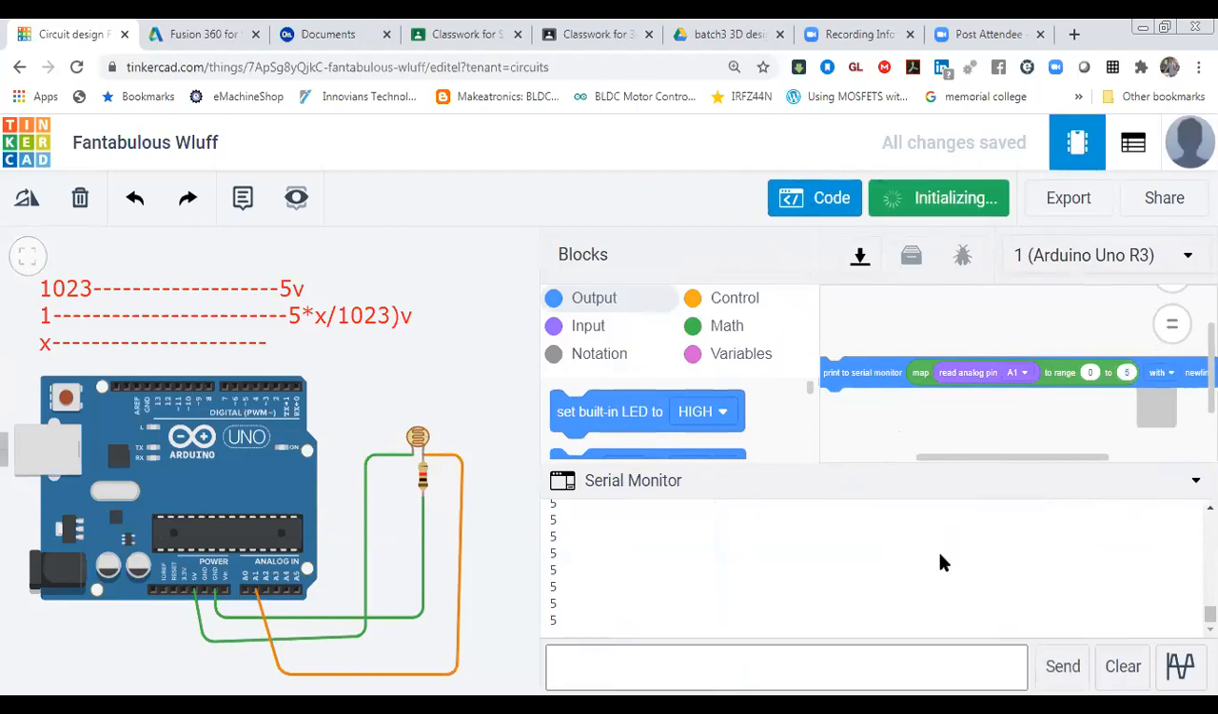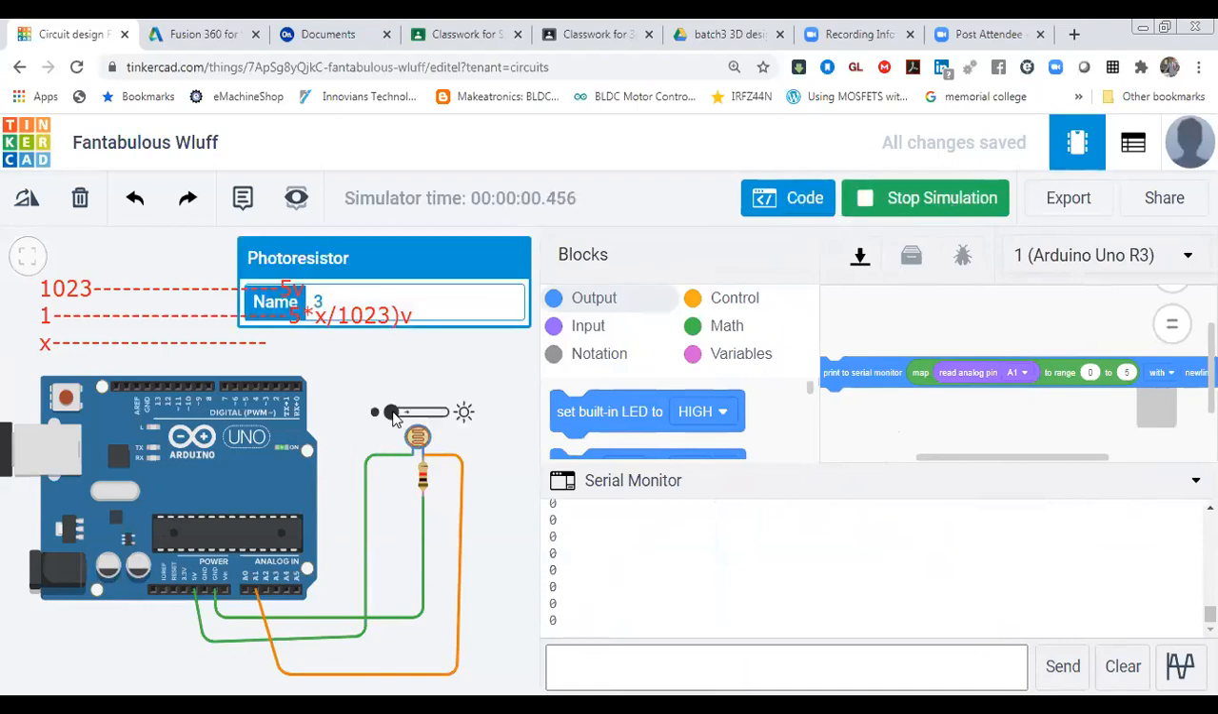As you start the simulation, you are going to get output like this, 0 volt. As you increase the light intensity, the value changes, so you can see it. But that range is 0 to 5, so if you want more accuracy, you can directly use it in the format of 10 bit. No need to convert it.